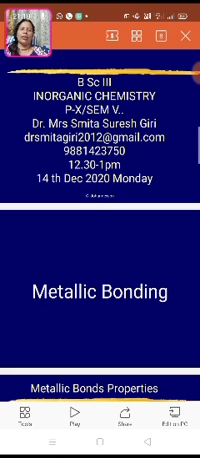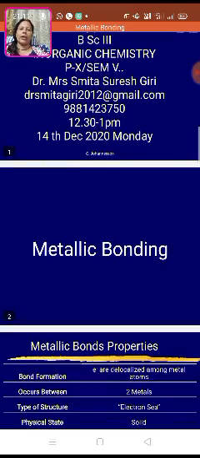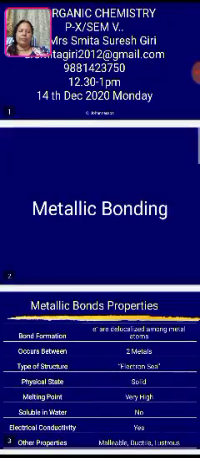In chemistry, you are all well aware that matter is distributed into solids, liquids, and gases. Solids are metals and non-metals. Metals have the capacity to conduct electricity, so electricity can flow easily through them. Non-metals do not conduct electricity. Let us see how metallic bonding is formed in a compound.